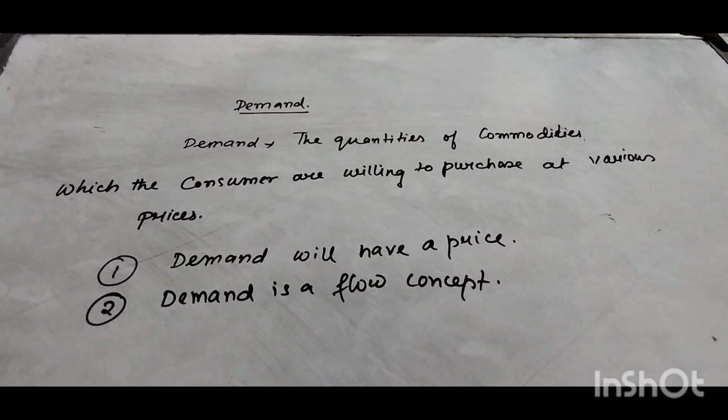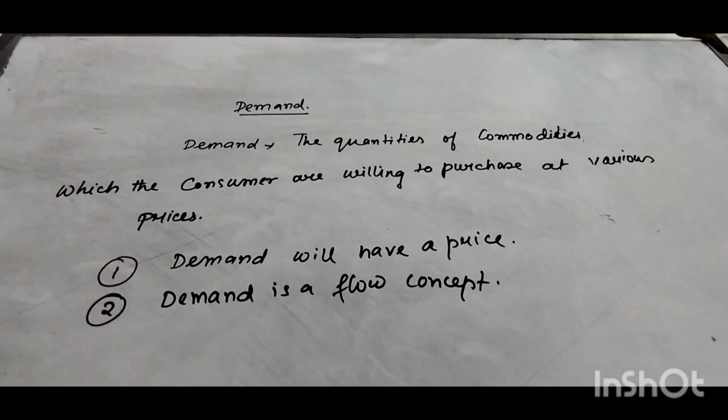That dress or shirt will have its own price. Suppose a dress costs rupees 1000, which you are willing to pay. Now if a dress costs rupees 2000, you may not be willing to purchase. With this price you will know which dress you are able to purchase and which one you are not.